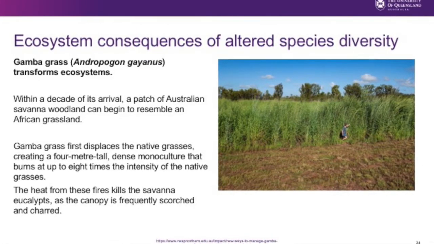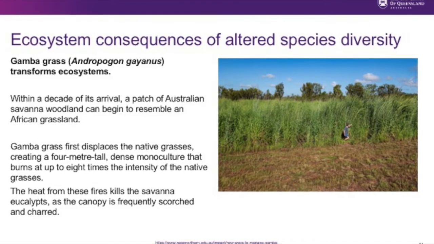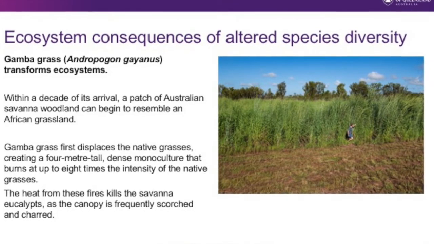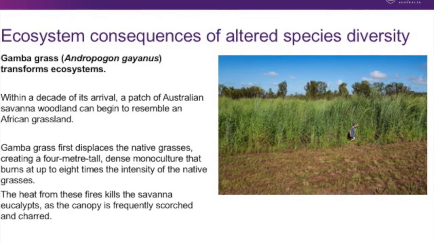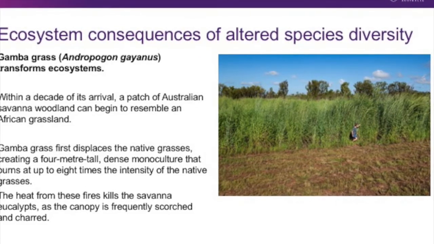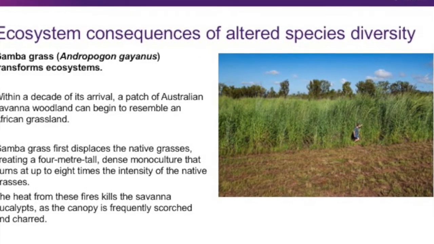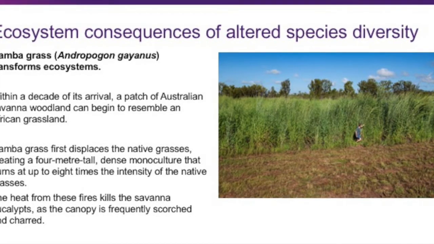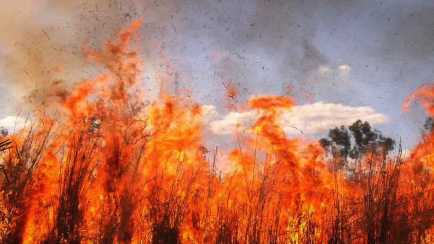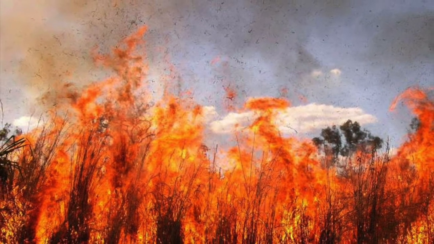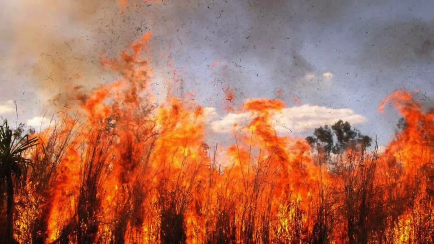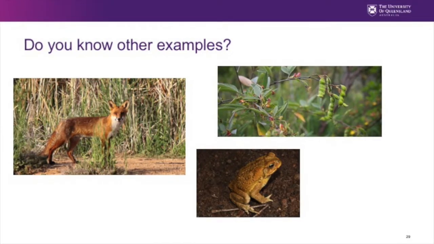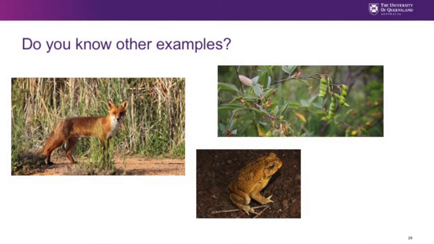This is an example of Gamba Grass that has transformed ecosystems in Australia. It arrived from Africa and it became adapted very quickly. And this type of grass started displacing native species. It grows very tall, up to 4 meters, and it also kills the savanna eucalyptus. But the biggest problem is that it burns very quickly, and the intensity is 8 times higher than with the native grasses. So this is just an example of how a single species can alter an ecosystem.